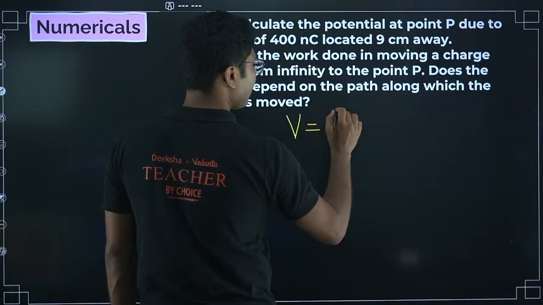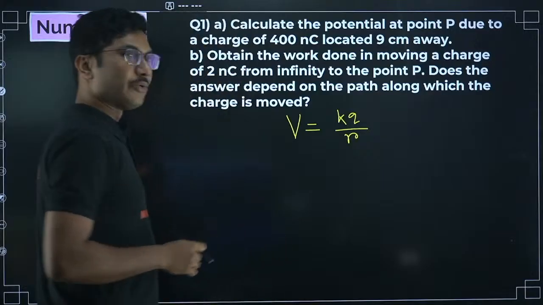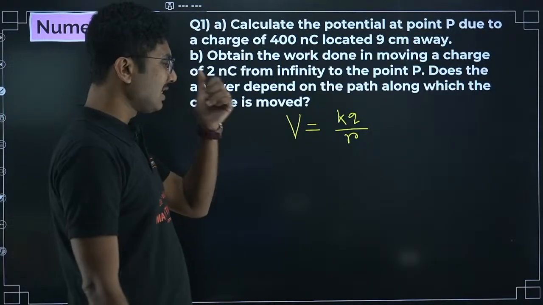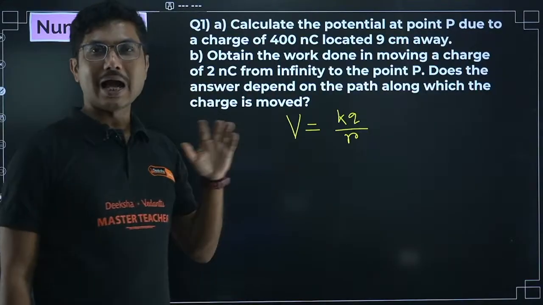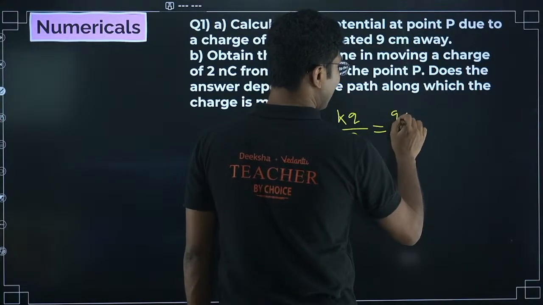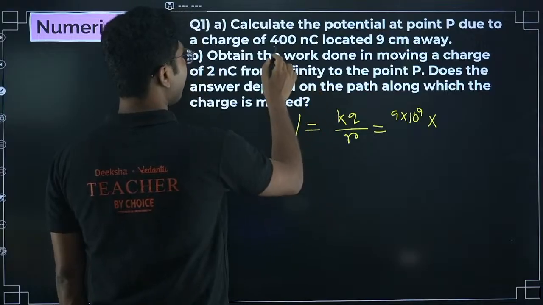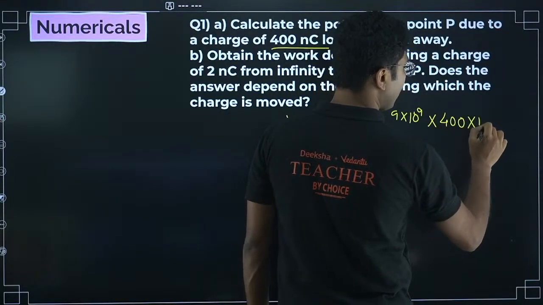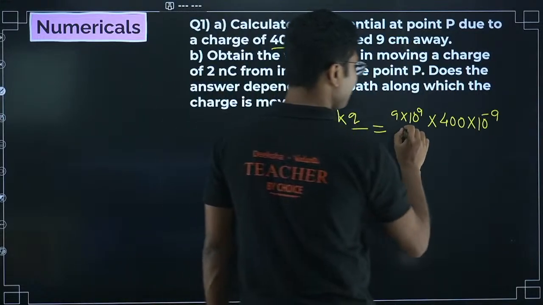The formula for electric potential is similar to that of electric field, but there is a twist: KQ by R. So don't get confused between electric field and electric potential. Electric field is KQ by R square. Electric potential is KQ by R. So now let's put the values. Value of K is same, by the way. Q value is given over here, 400 nanocoulomb, so 400 into 10 to the power of minus 9. Nano means 10 to the power of minus 9. By this time you should know that.